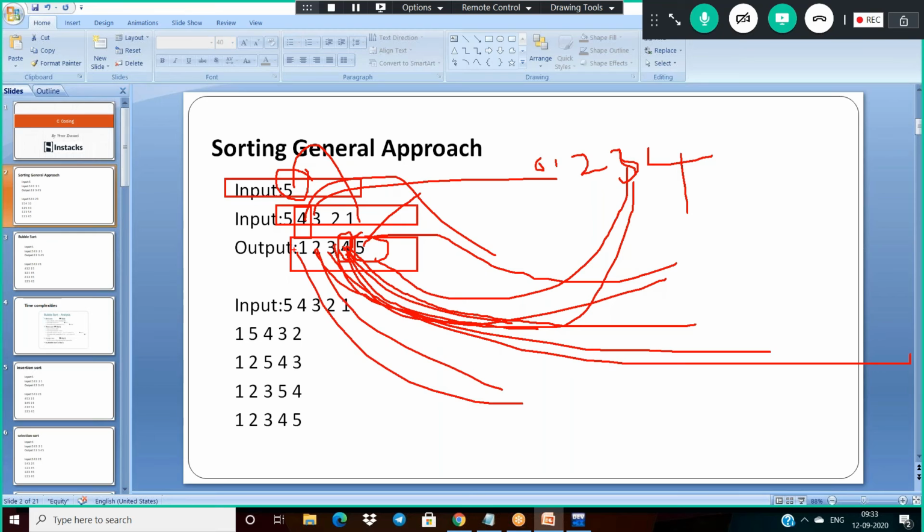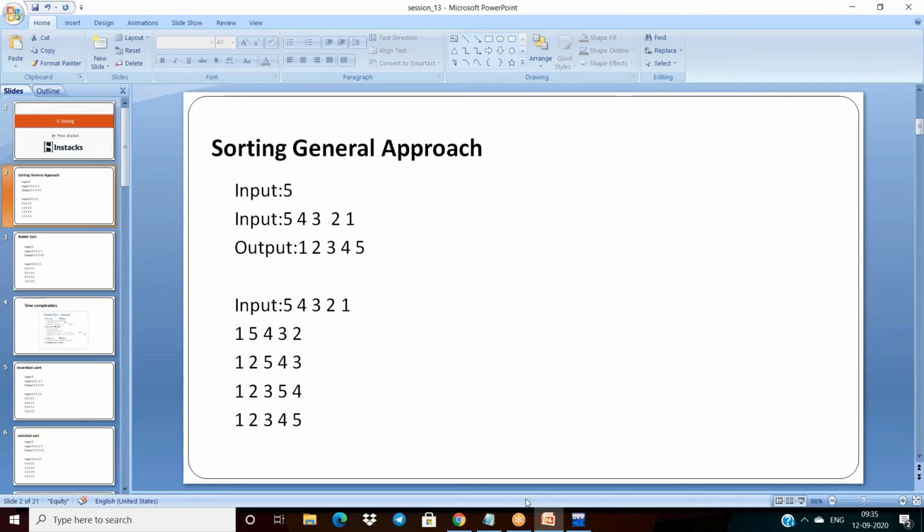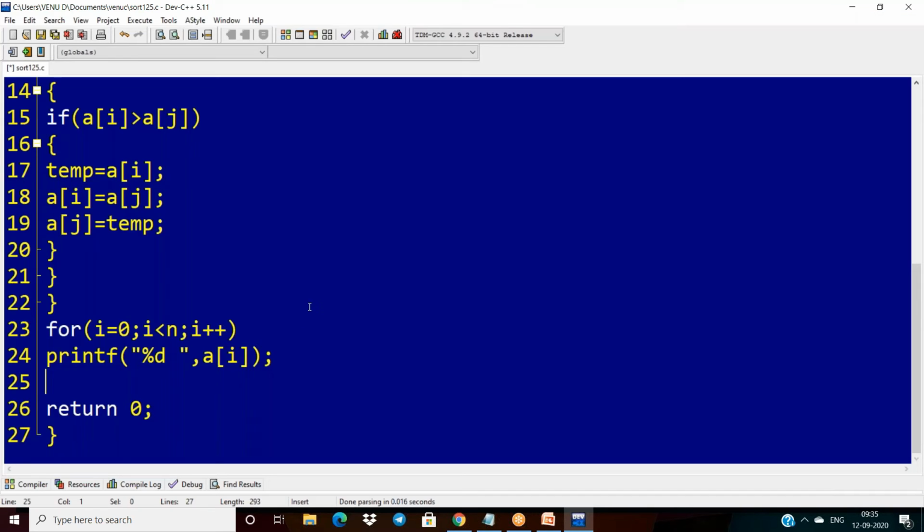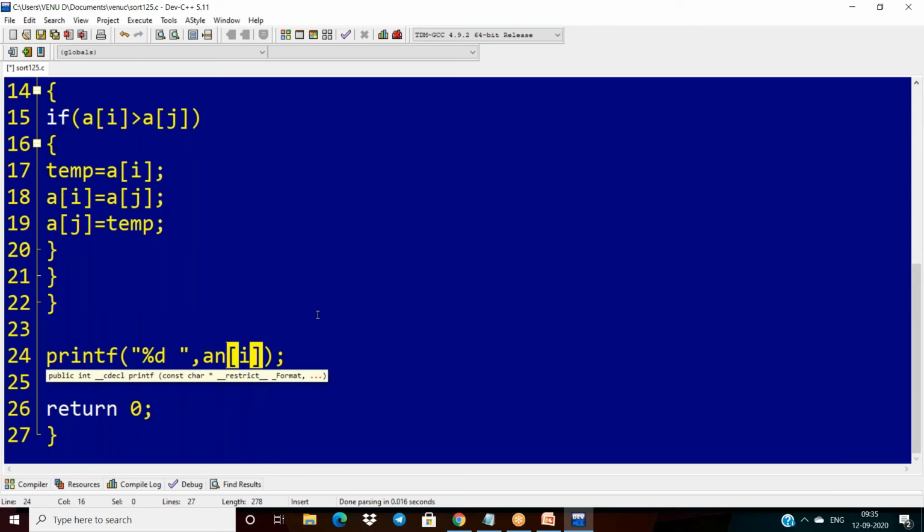Like the minimum element is a of 0, so the second minimum element is a of 1. So my question is: I want to find out the second maximum element. How to find the second maximum element here? Simply after completion of this, I don't want to print this loop again, this is for printing all the elements. I want to print only the n minus 2 value here. So that is why I am writing n minus 2. I have to print n minus 2.